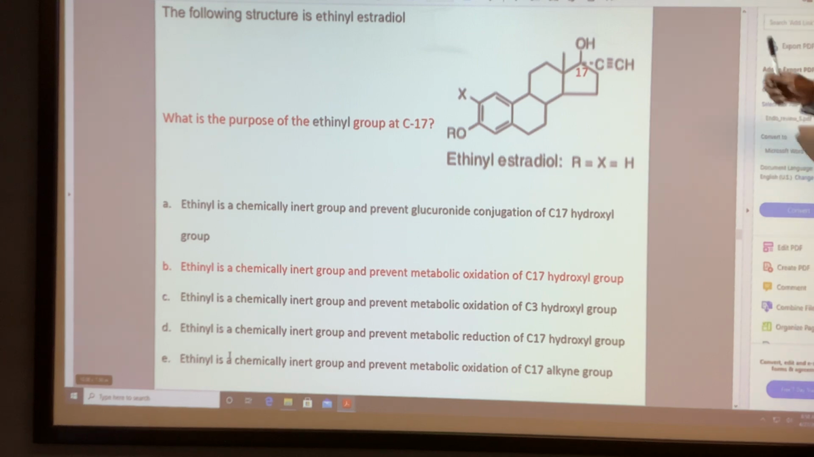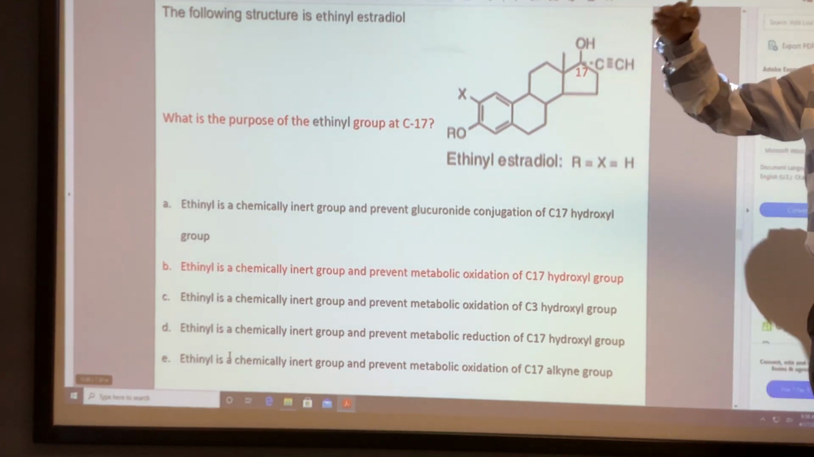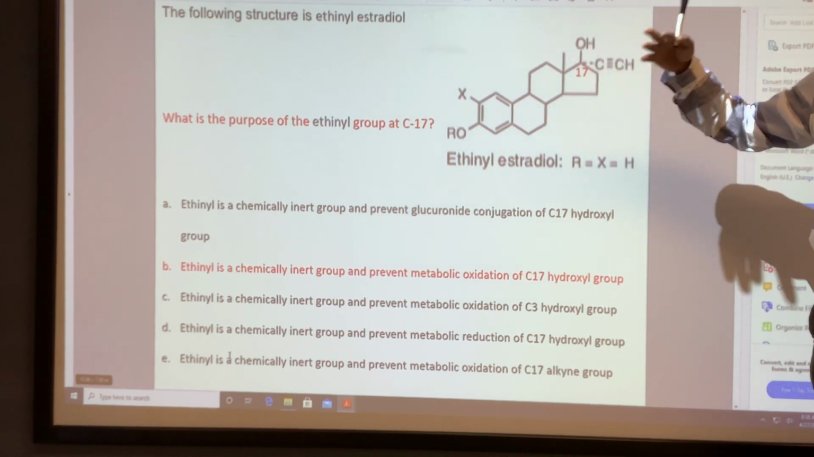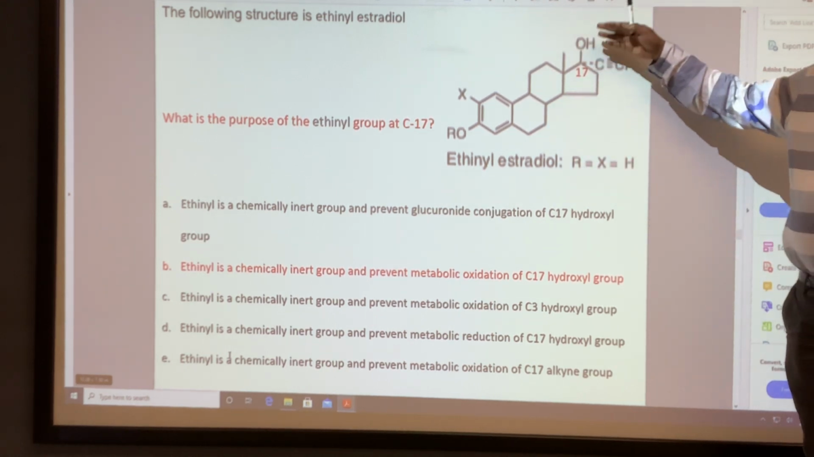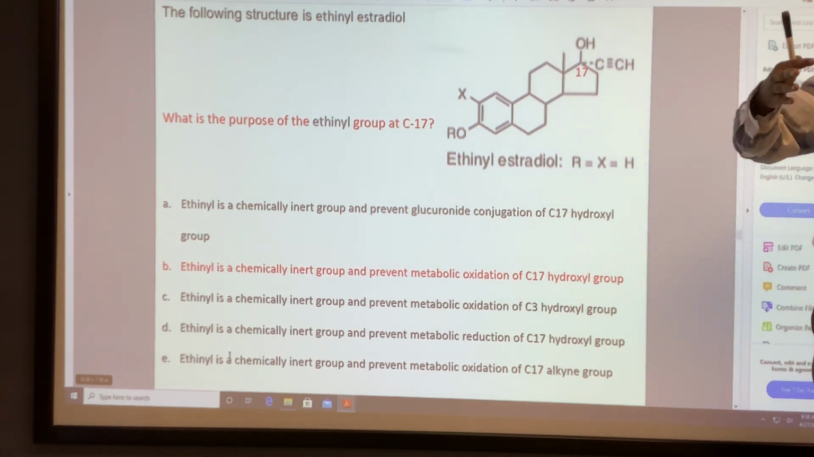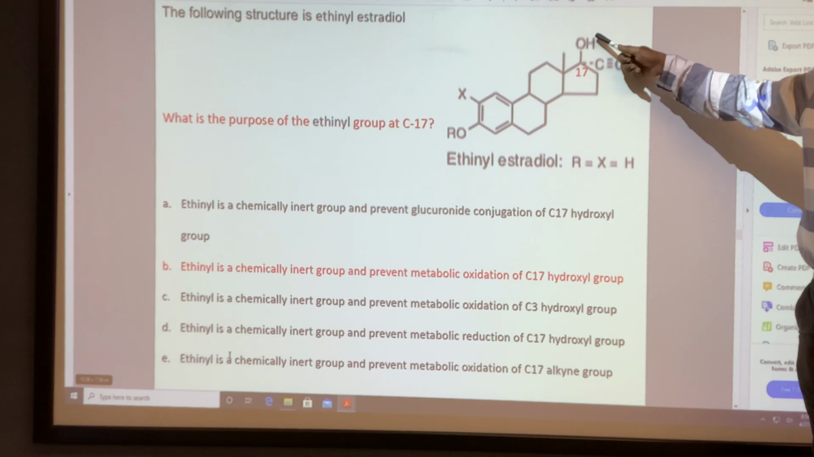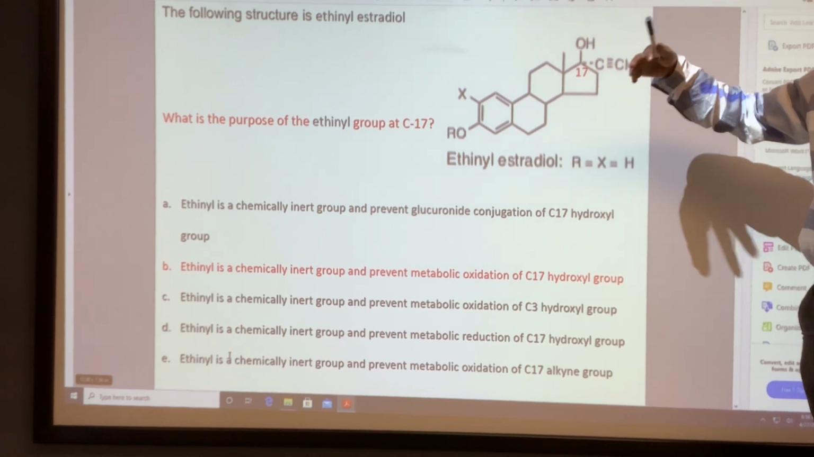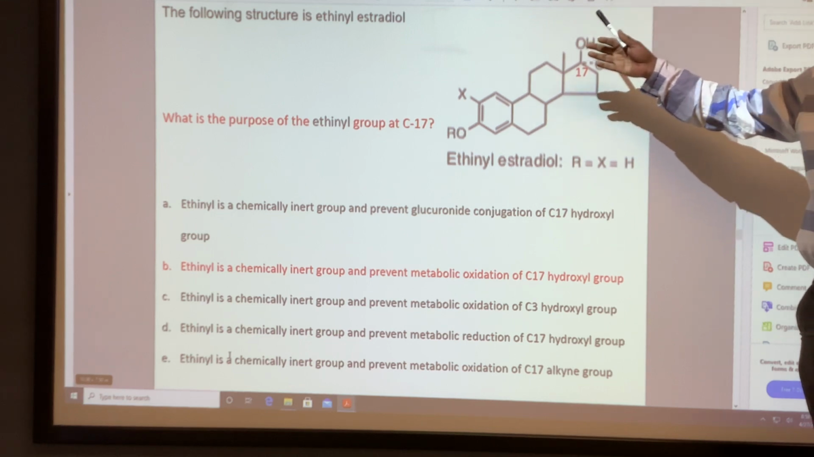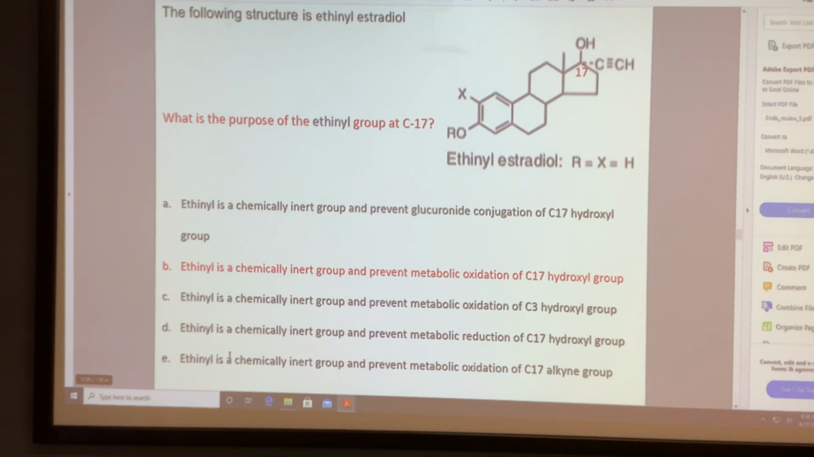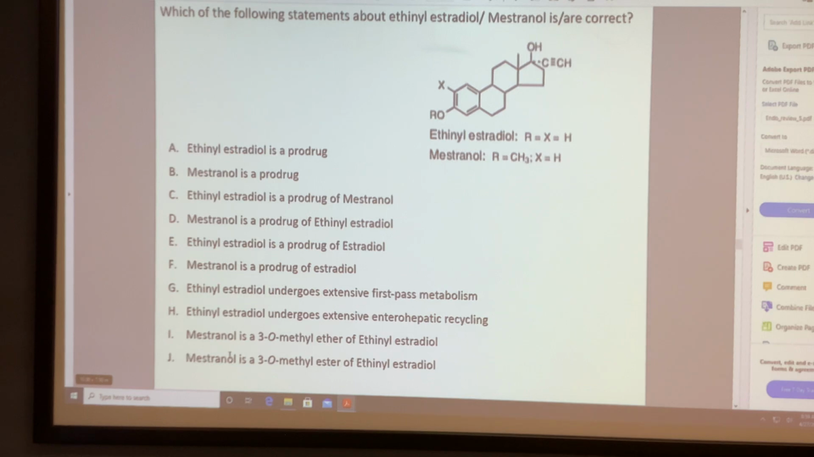So the ethinyl or methyl group they introduced to the 17th carbon prevents the oxidation of the hydroxyl to ketone. When you have a hydroxy to ketone, you don't get a hydrogen bonding interaction with the estrogen receptor, because this hydrogen is needed for the hydrogen bonding interaction. That's the reason this hydrogen bonding interaction makes the compound more potent. So that's the reason we have this ethinyl group, to prevent the metabolic oxidation, and that makes the compound suitable for oral tablet.